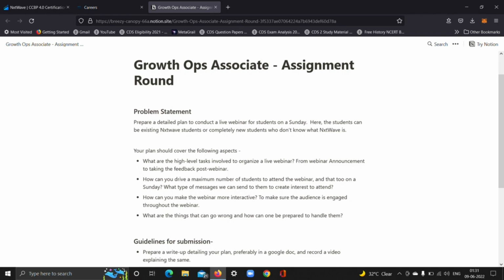Here, the four aspects are given. Considering these aspects, you have to prepare a plan for how you will be conducting a webinar for the students. Considering all four aspects, you have to come up with a detailed plan for how you're going to conduct the webinar for the students who are already there in Nxtwave and who are your potential customers. I've already submitted the assignment and you can find the video.